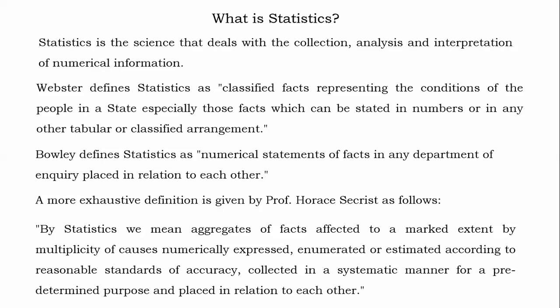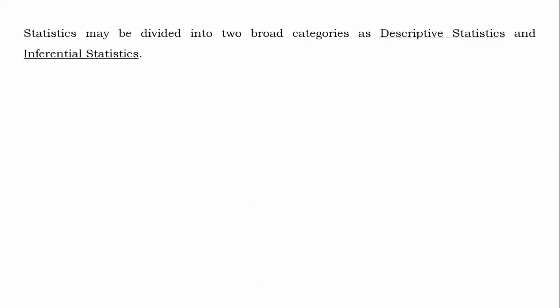That is, there is some mindset in our mind, and accordingly we are working, we are tabulating that data, we are applying the proper theory of statistics and finally coming to a proper conclusion. So here statistics may be divided into two broad categories, descriptive statistics and inferential statistics.